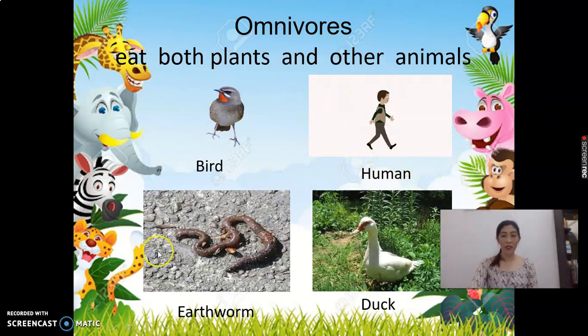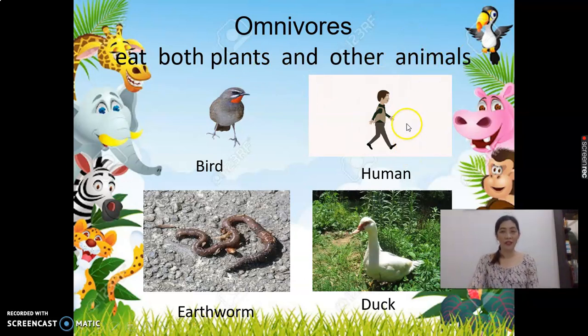So these are other examples of omnivores. The fifth example is bird. Bird is omnivore because it eats plants and other animals.